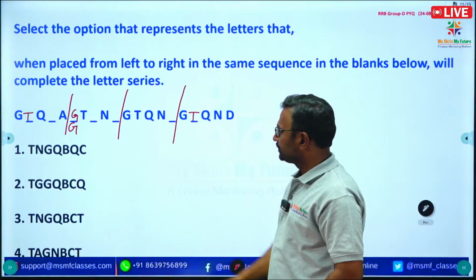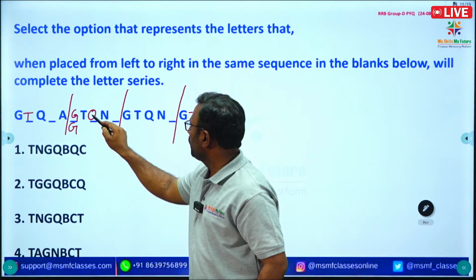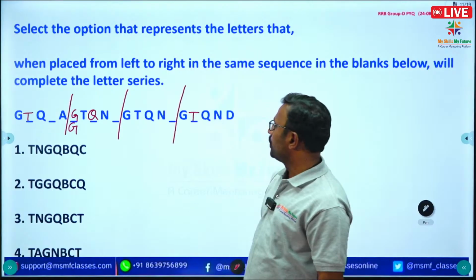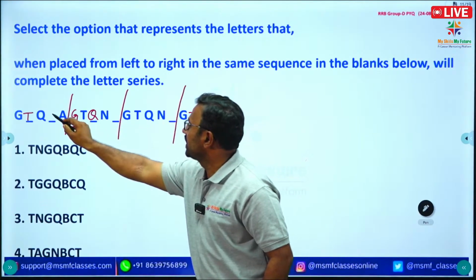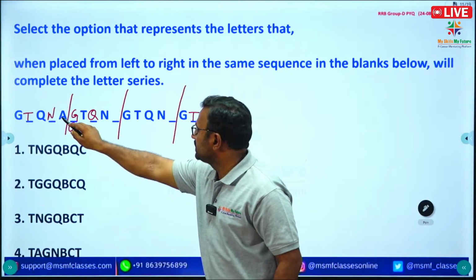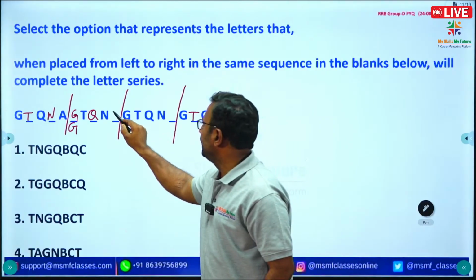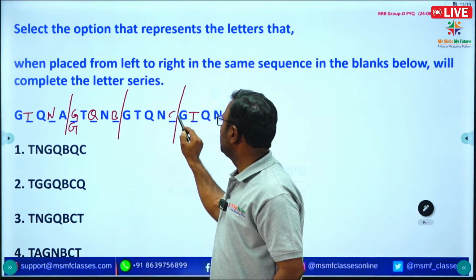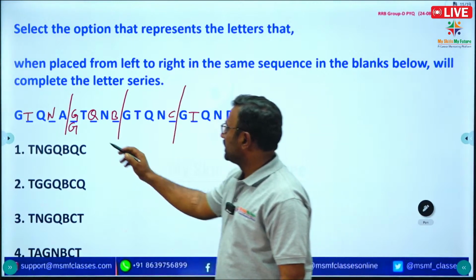See here, G T Q, G T Q, G T Q, G T Q, and the fourth letter is N, N, N, so we can fill in N here. The last letter is D here, so we can write A, B, C, D.